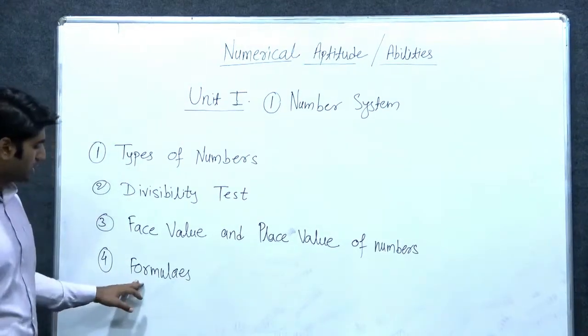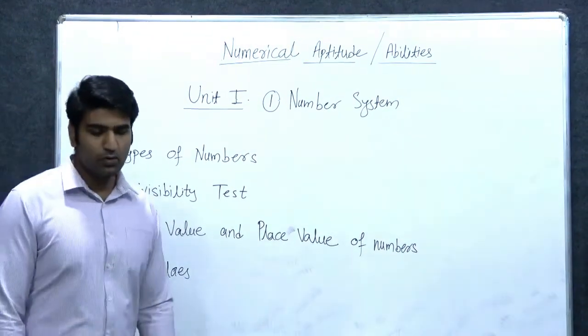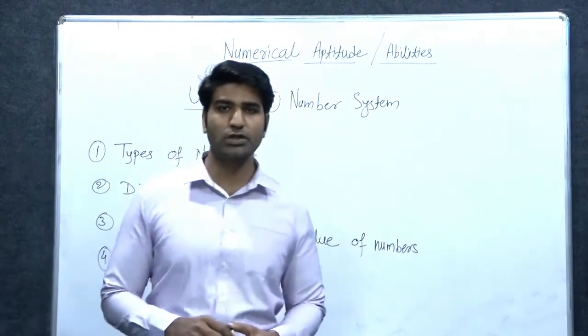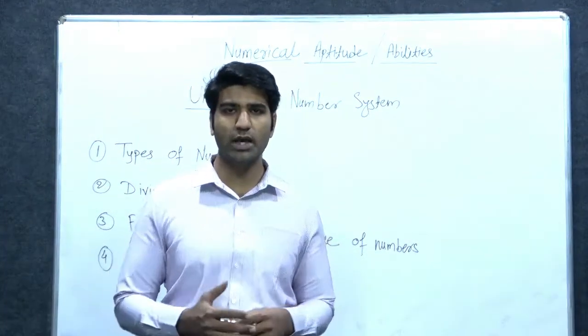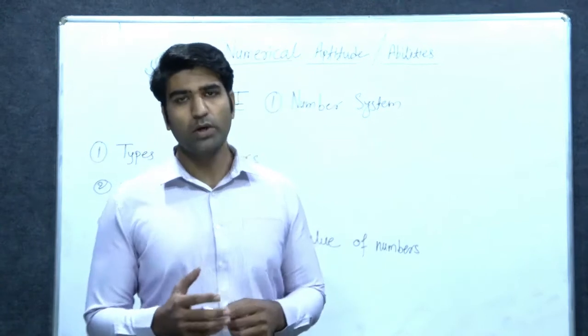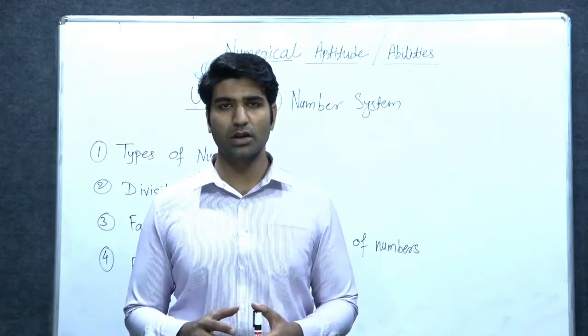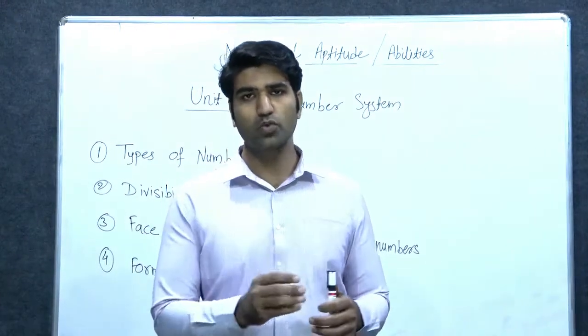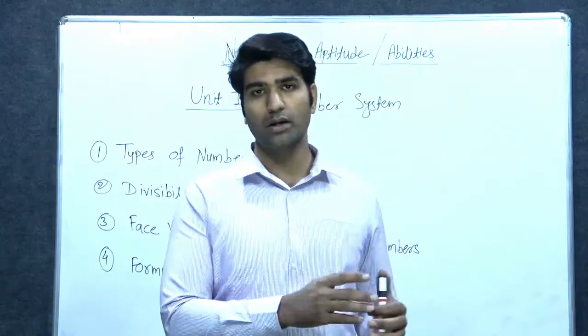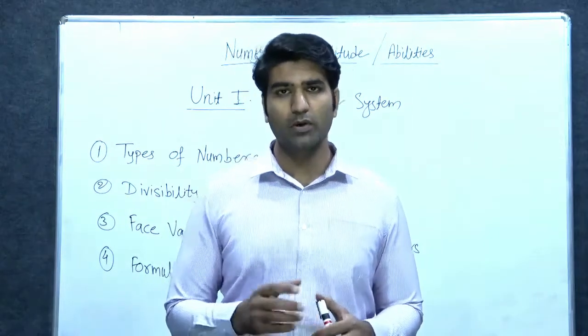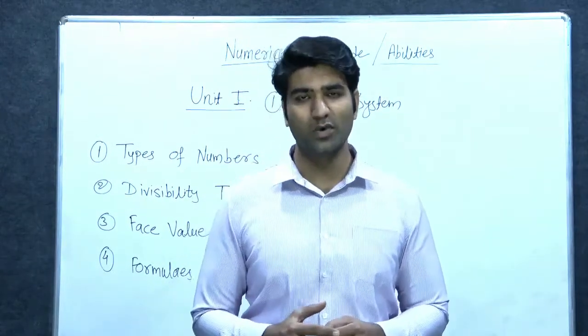Then at the last there would be some formulas regarding natural numbers, the sum of natural numbers. Suppose I have to find the sum of 1 to 100, like 1 plus 2 plus 3 plus 4 up to 100. There is a particular formula for the sum of natural numbers.